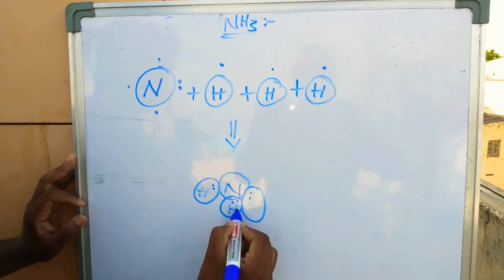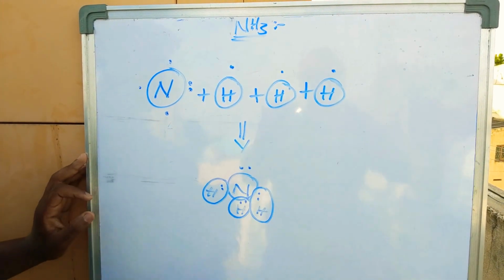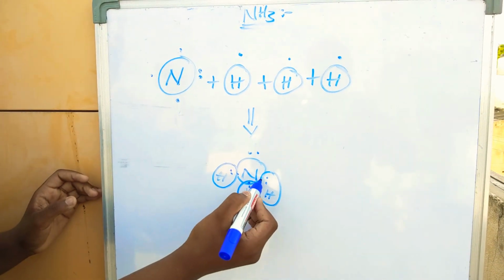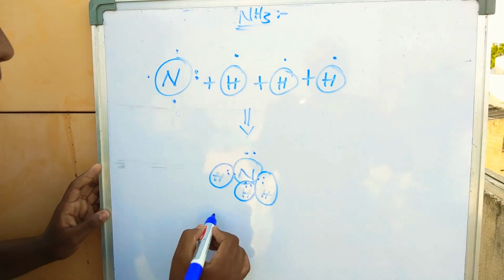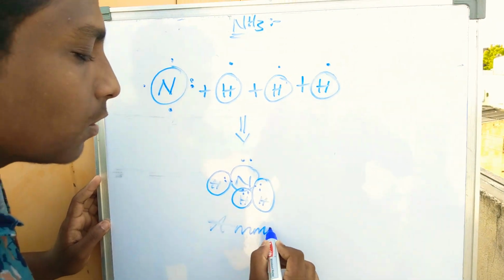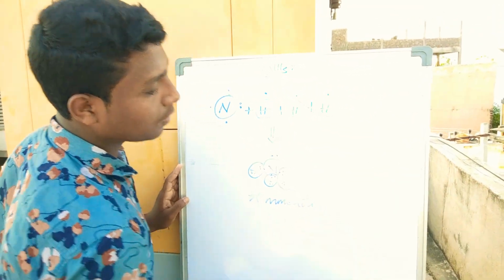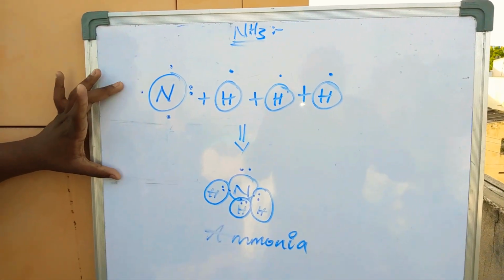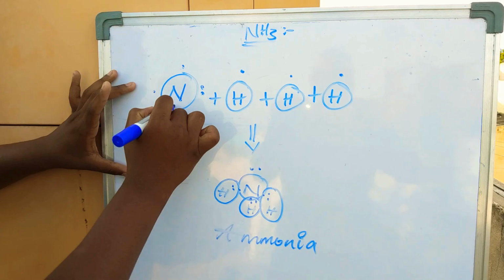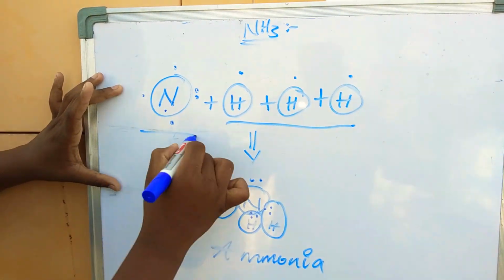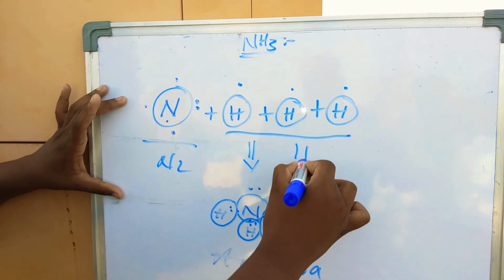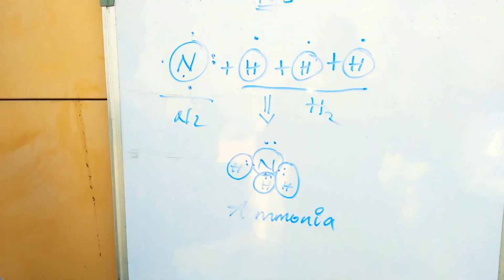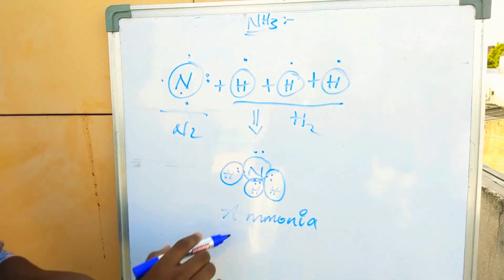H. Here bonding occurs between the nitrogen atom and the hydrogen atoms. Ammonia. This is the molecule of ammonia. One nitrogen atom with three hydrogen atoms. This is the molecule of ammonia.